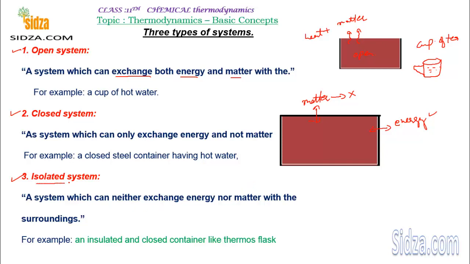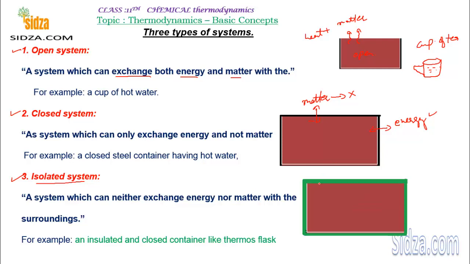Isolated system. So what is it? A system that can exchange neither matter nor energy. The walls are such that they do not allow matter or energy to transfer between the system and the surroundings. These walls are called adiabatic walls.